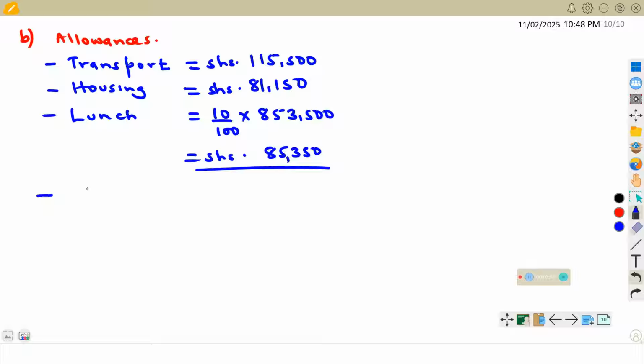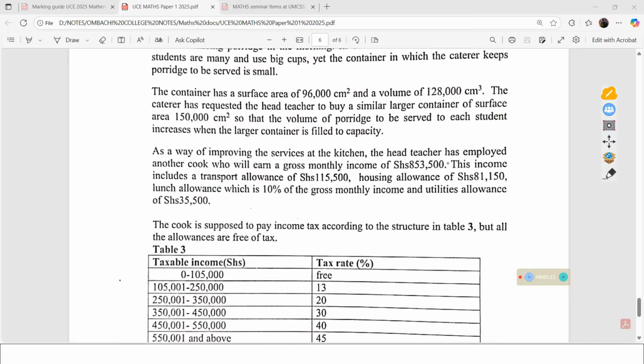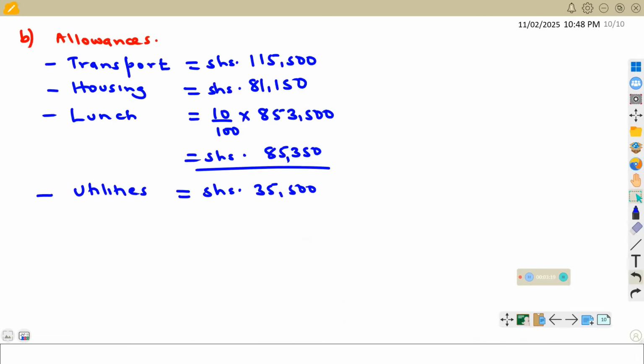And next we shall talk about utilities. Utilities amount to 35,500. So those are the allowances that the cook is given. Let us talk about the total allowances.